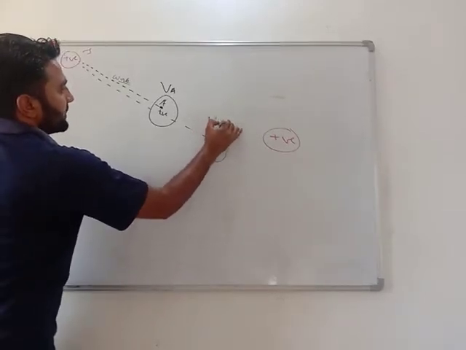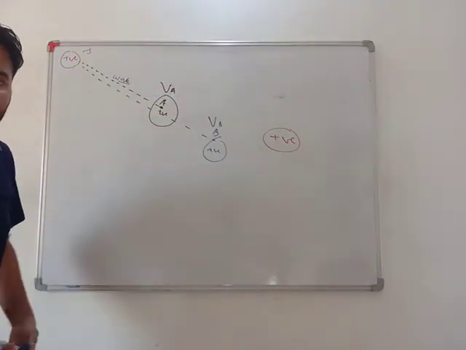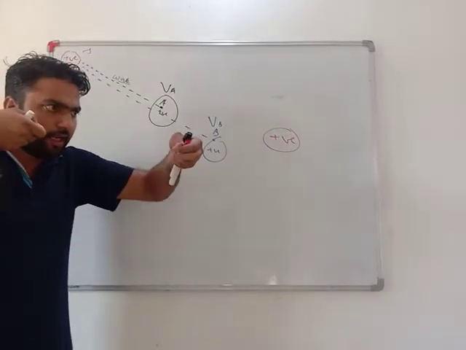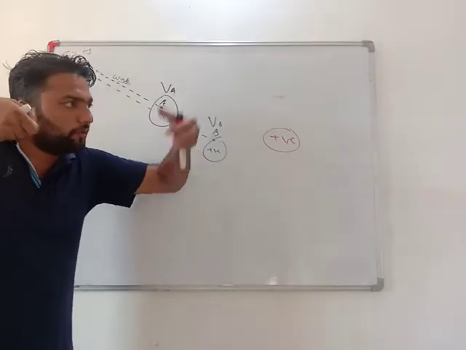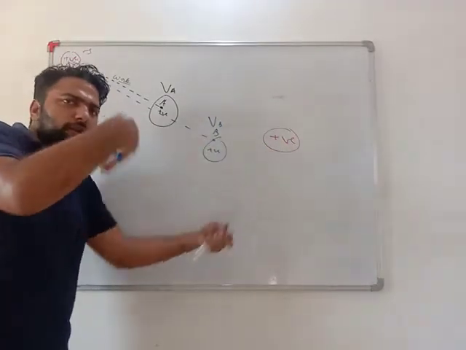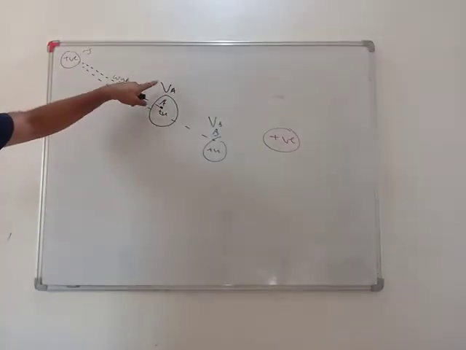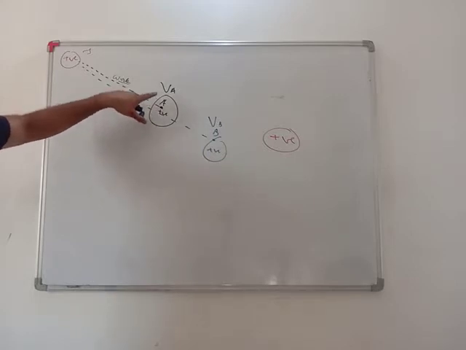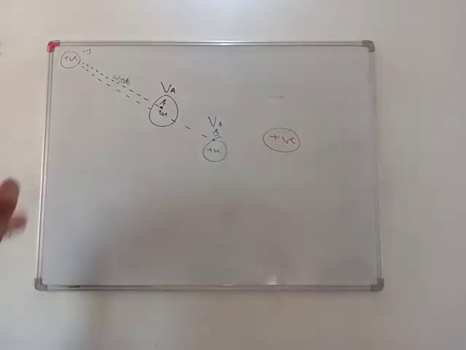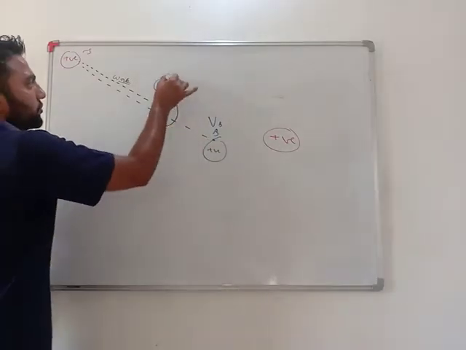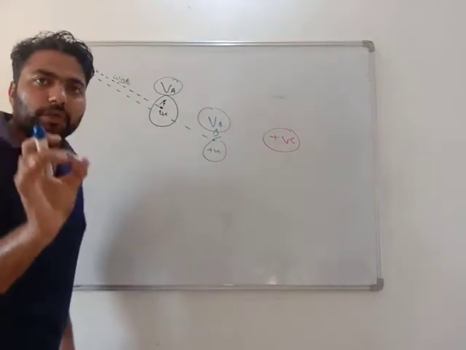Okay? Let's say here the work done is VB. Different are the positions, I have to do different amounts of work. Yes or no? If from here to here I am bringing something, I have to do work. If I am taking this from here to here, for sure I need to do more work. Yes or no? So here the potential is VA. I have done VA work to bring it to point A, or to bring it to point B I have done a work of VB. Very important, these two are different work done. So the difference between these two work done is called potential difference.